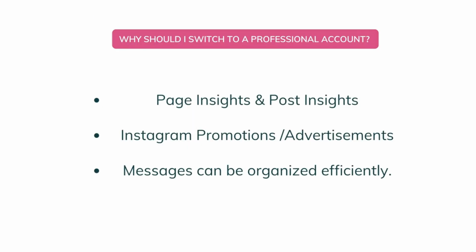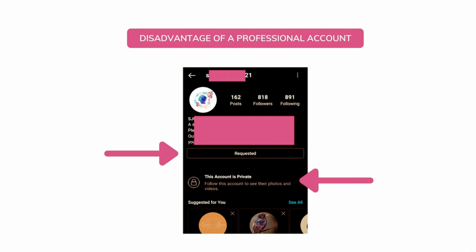Now, we have talked about all the advantages of a professional account, but there is actually one disadvantage of using a professional account over a personal account. Now on the screen, I have shown you a personal account. So you can see that I have to request this personal account or this page to follow them. So only when they accept my request, I'll be able to follow this page.